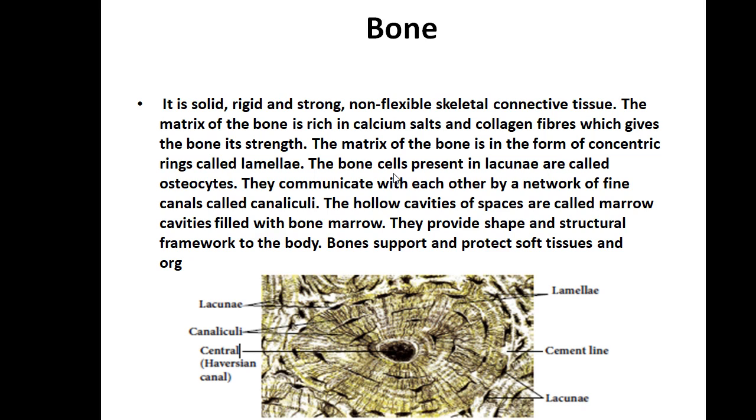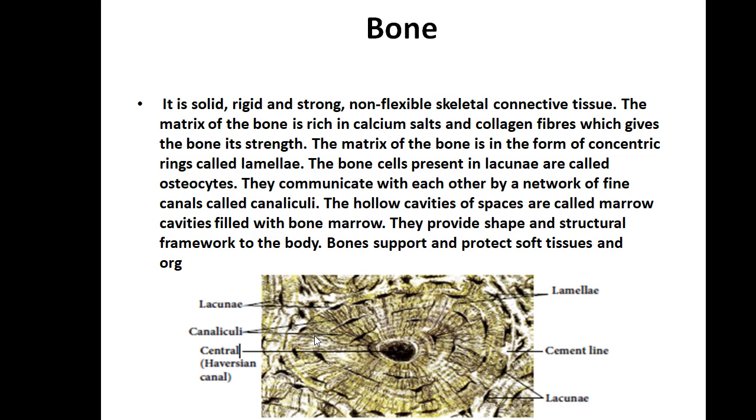The bone is in the form of concentric rings called lamellae. If you are watching this diagram, you can appreciate some circular shaped rings. These concentric rings are called lamellae. They communicate with each other by a network.